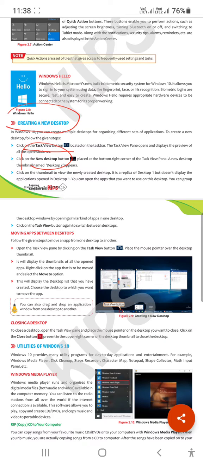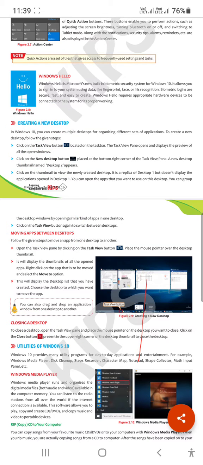And you can also check all the desktops at the same time by going to the Task View option, right? And you can move apps from one desktop to another desktop. It means you can move different apps and different tasks between the desktops, right? And also you can go to the closing options. So just close this desktop, you can close a particular desktop. It's a very simple option available in Windows 10, right?